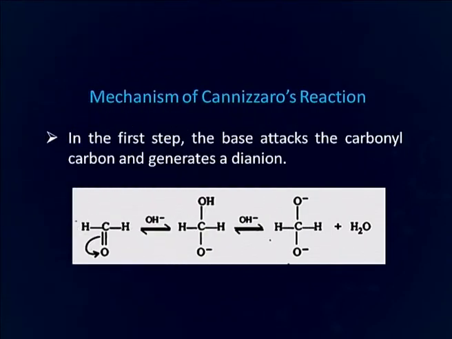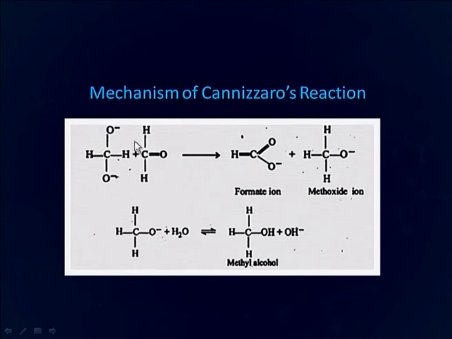In the mechanism of Cannizzaro reaction, the first step is the attack of base on carbonyl carbon and formation of a dianion, as you can see here. In the next step, intermolecular hydride transfer takes place to generate formate ion and methyl alcohol. See here, this was the dianion produced in the first step.